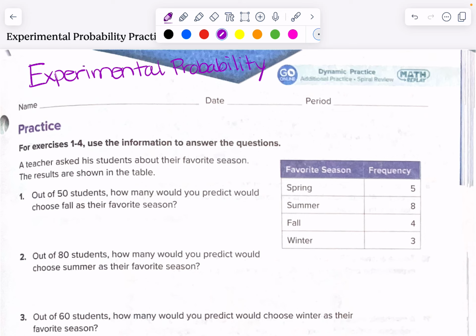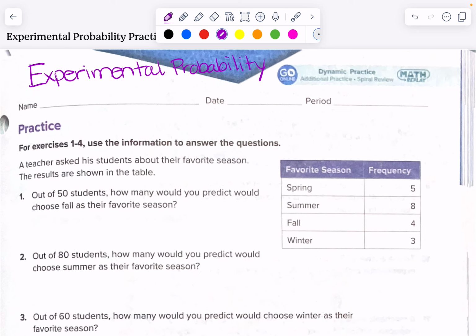And then depending on what the probability of an event is, you can also describe the likelihood of that event happening. So, for example, if you have a probability of 0 or 0%, the likelihood of that event happening would be impossible. If you have a probability of 1 whole or like 100%, then that event would be certain. And then if you have a probability of like 1/2 or 50%, that would be neither likely nor unlikely.